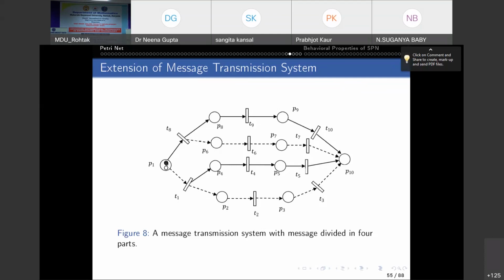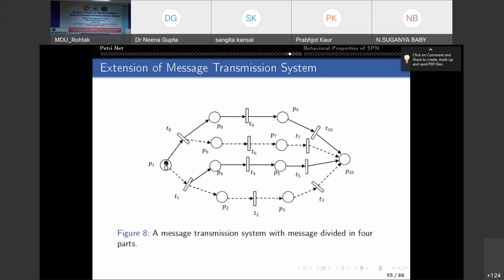Okay, so this way we move our message by dividing it into four parts and transmitting these parts through different routes, right? Which makes it difficult for anyone to access the whole message simultaneously, thereby making it secure. Now the model can be modified to divide the message into more parts so as to increase the level of security by dividing the message further.